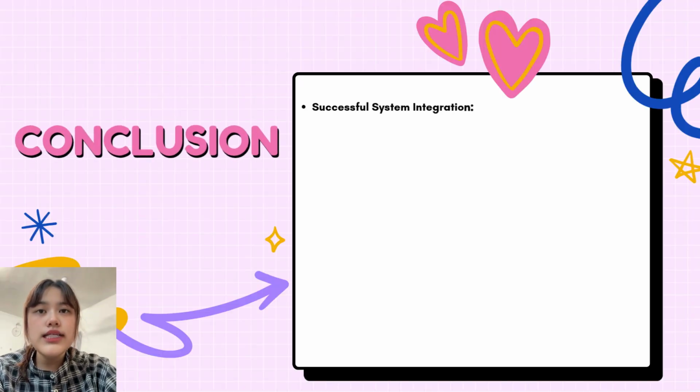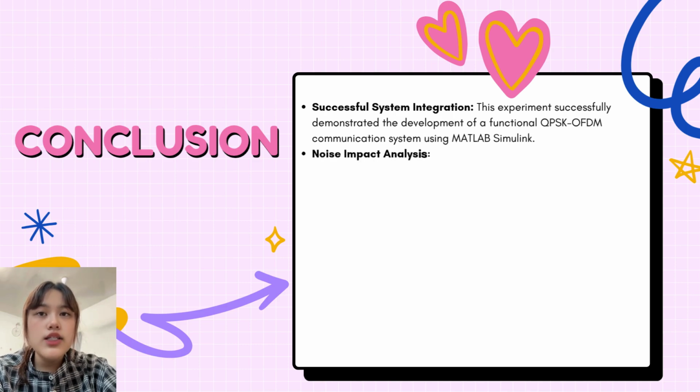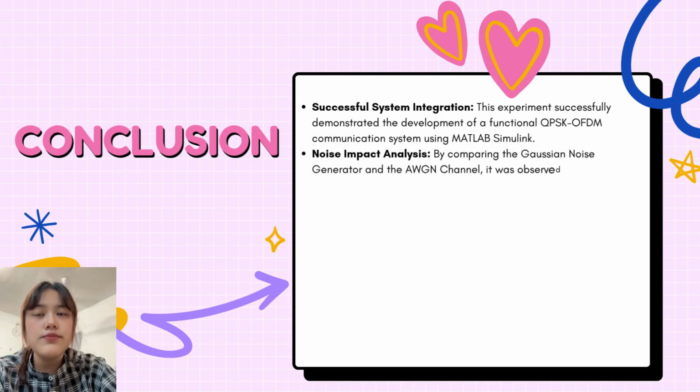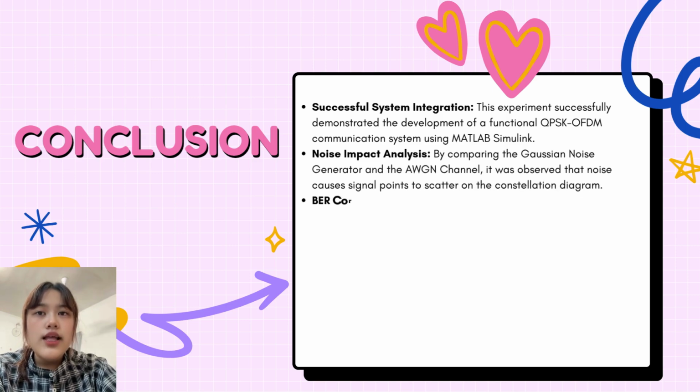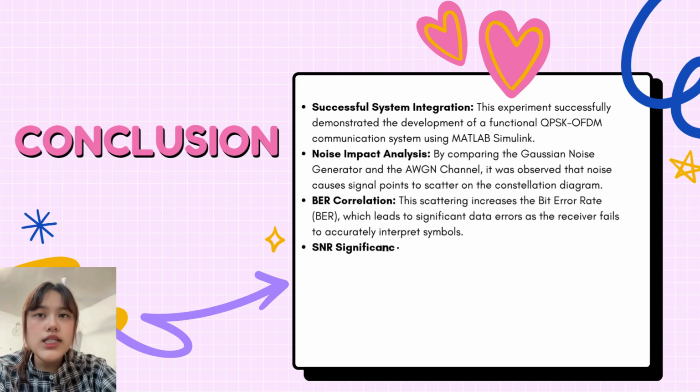To conclude, this experiment successfully demonstrates the implementation of a QPSK OFDM communication system using MATLAB Simulink. The results show that noise caused the constellation points to scatter, which increased the bit error rate and reduced communication accuracy. This experiment also proved the system performance highly depends on the signal-to-noise ratio. At the high SNR value of 50 dB, the system achieved very reliable communication with almost no transmission error.